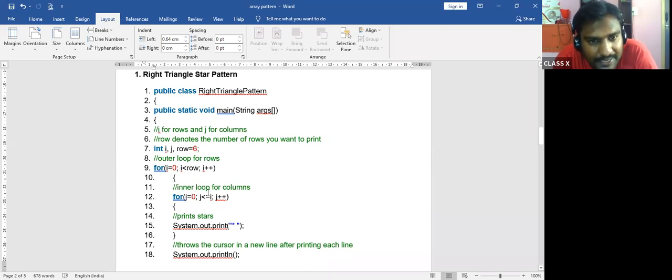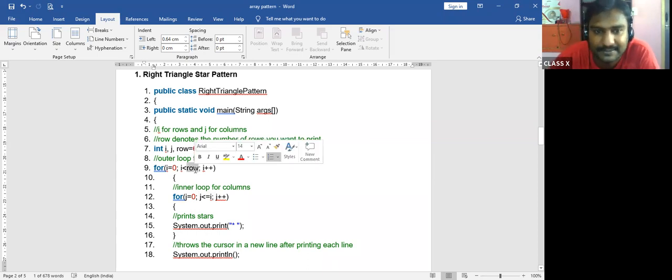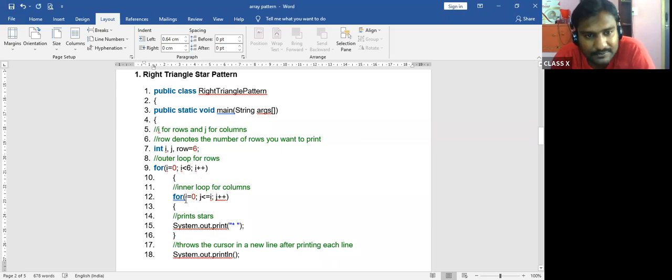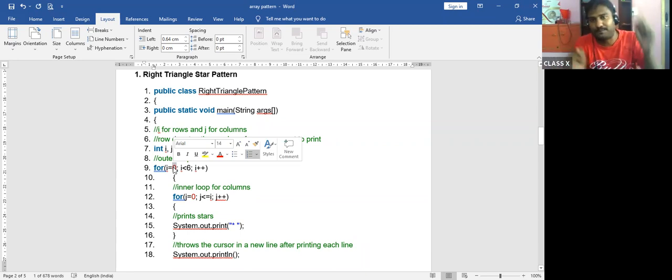Now the next one is the inner loop. Inner loop for columns. So after that, for J is equal to 0, J is less than or equal to I. This is very, very, very important. Here, I is less than row, means 6. I can give it directly as 6. Correct? Yes, sir. Now, next one is J is less than or equal to I. You have to interchange the value properly. 6 times it has to print, and the outer loop will print 6 times.